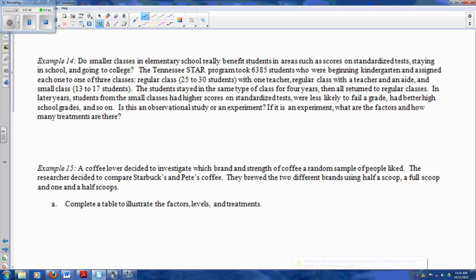Is this an observational study or an experiment? And if it's an experiment, what are the factors and how many treatments are there? Okay, so first off, is this situation observational or an experiment? Observational, again, is that we have no control over what's happening. And an experiment is that we're assigning students or people or whoever into different treatment groups. Here they assigned them to 3 different types of classes. This didn't just happen by accident, so this is going to be an experiment.